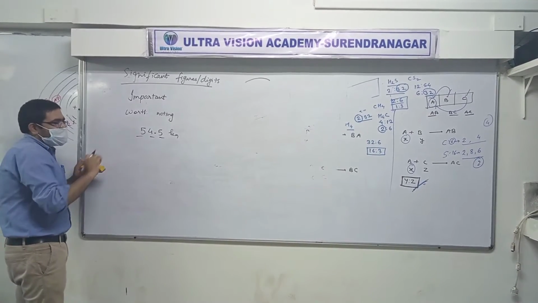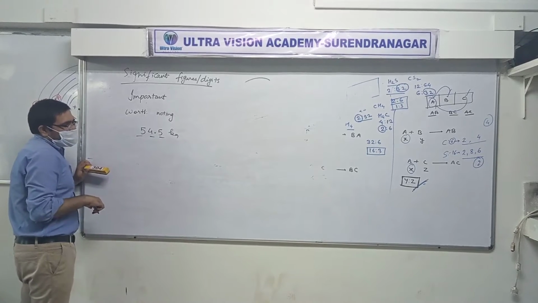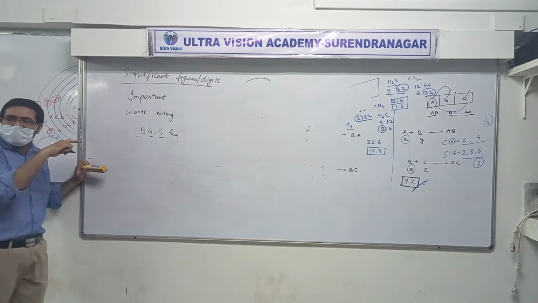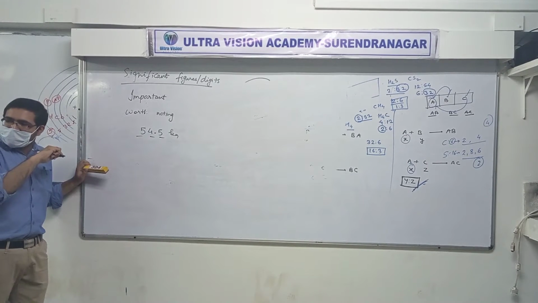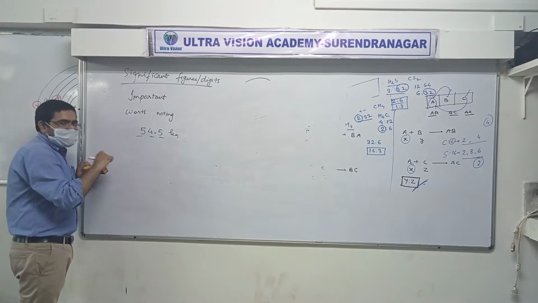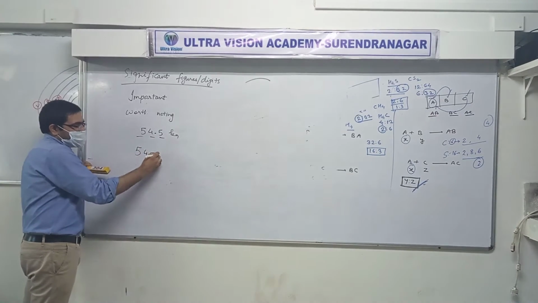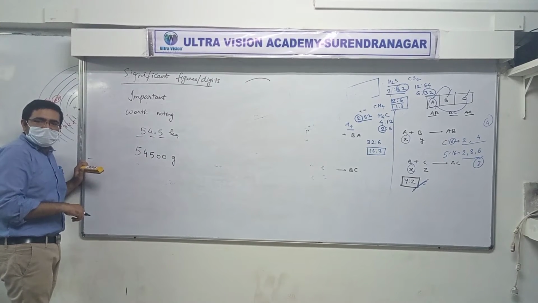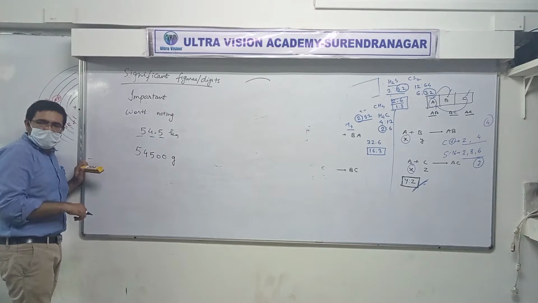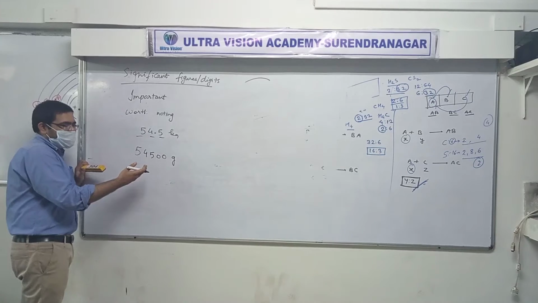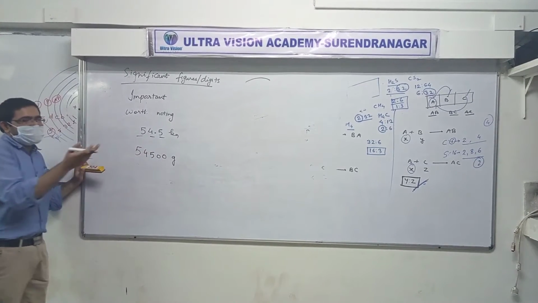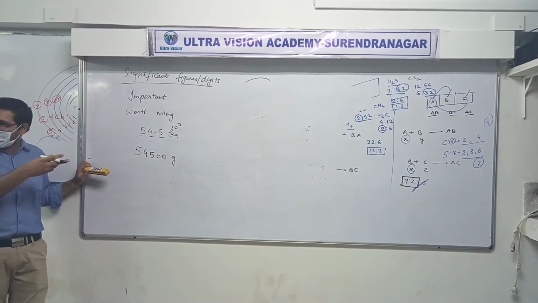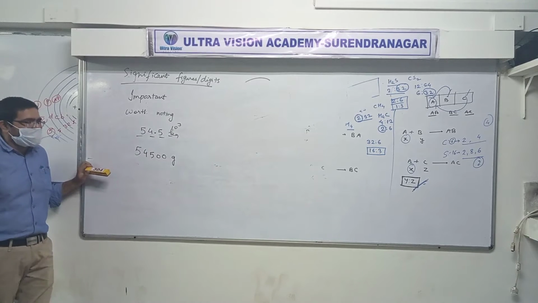Got it or not? Now, if I ask you what's your mass, not in kg but in gram, then what would you say it is? 54500 gram. Yes or no? Why so? Here we multiplied by 1000. 1 kg is how many grams? 1000 grams. Kilo, that is 10 raised to 3. Here we shifted the point 3 digits and we got it.